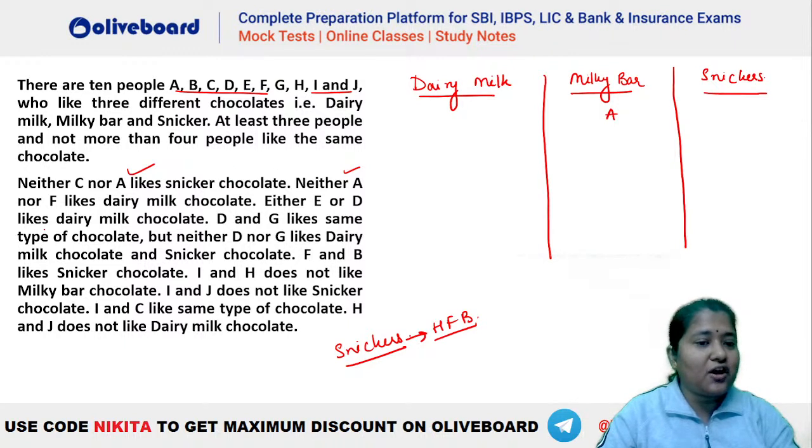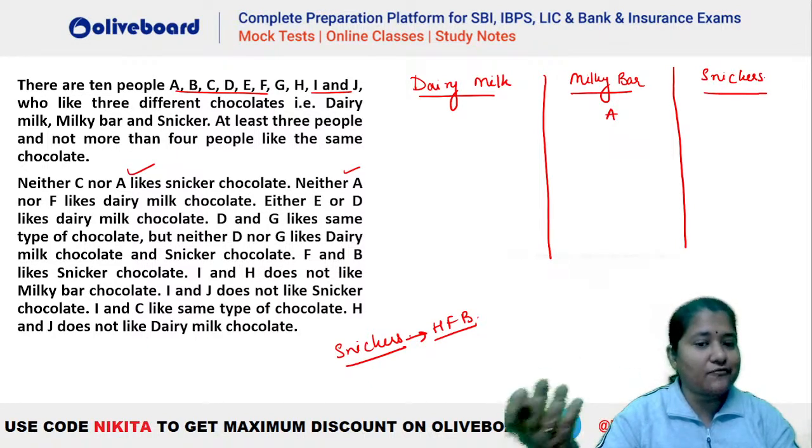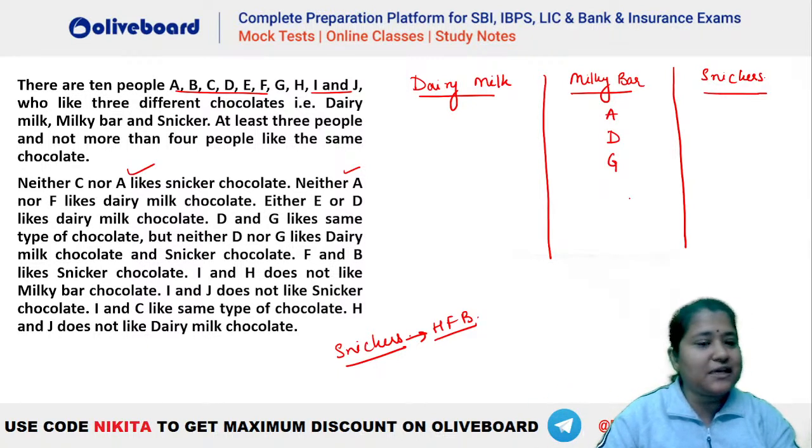Now neither E nor D likes Dairy Milk chocolate. So you can see neither E nor D is Dairy Milk. D and G like the same chocolate, but neither D nor G likes Dairy Milk and Snickers. So again you can see that D and G do not like Dairy Milk or Snickers. That means D and G also have to be for Milky Bar only, isn't it? So you can see that D and G will be here, right? So A, D, G will be in Milky Bar. Okay, this is also done. So neither D nor G likes Dairy Milk and Snickers chocolate, right? Done.